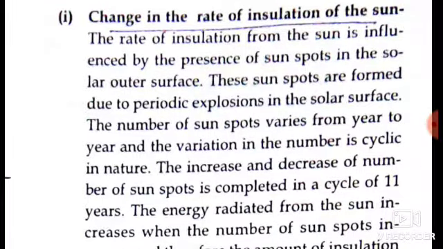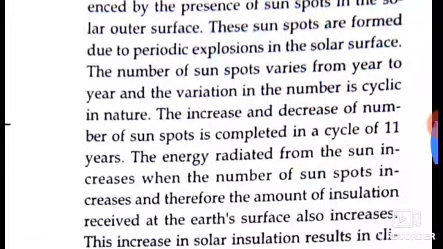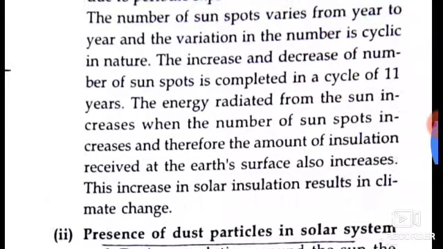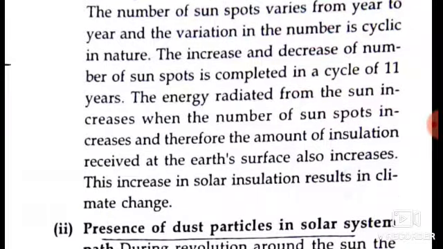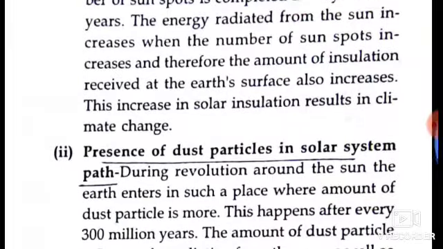The number of sunspots varies from year to year, and the variations are cyclic in nature. The increase and decrease in the number of sunspots is completed in a cycle of 11 years. The energy radiated from the Sun increases when the number of sunspots increases, and therefore the amount of insolation received at the Earth's surface also increases. The increase in solar insolation results in climate change.